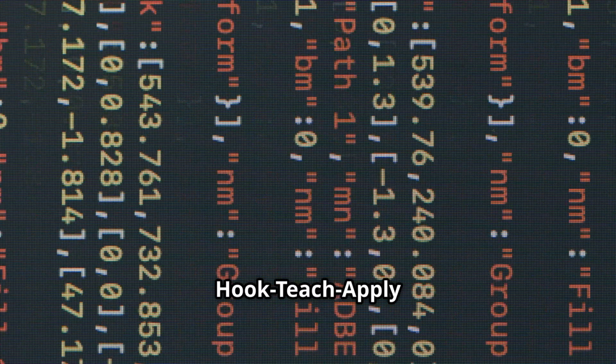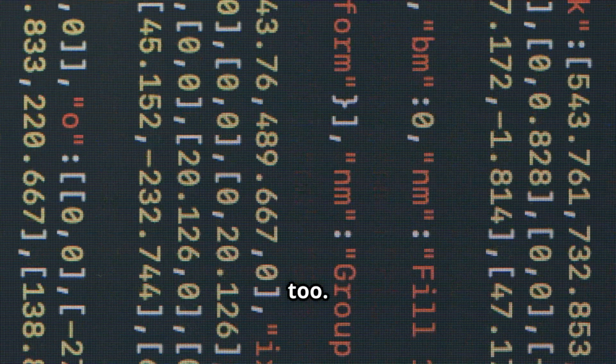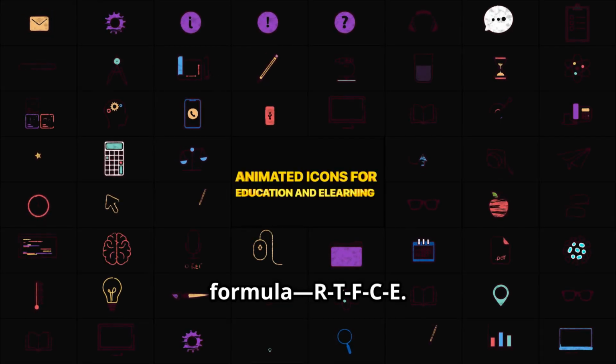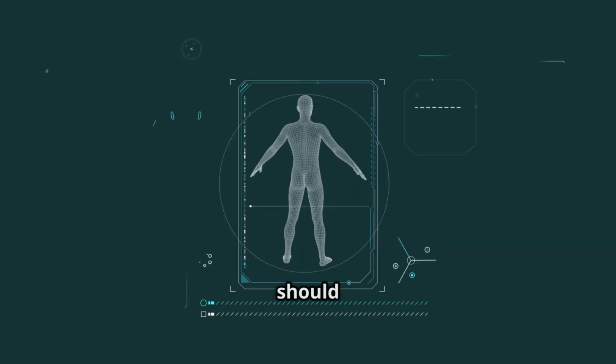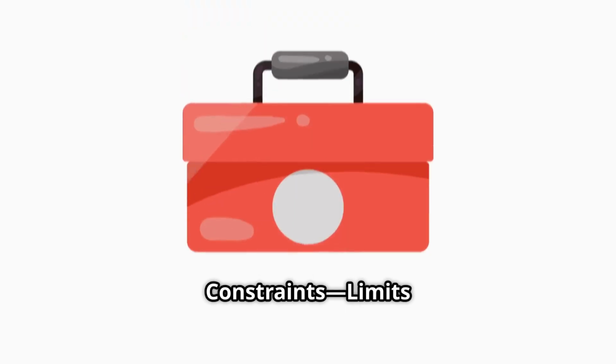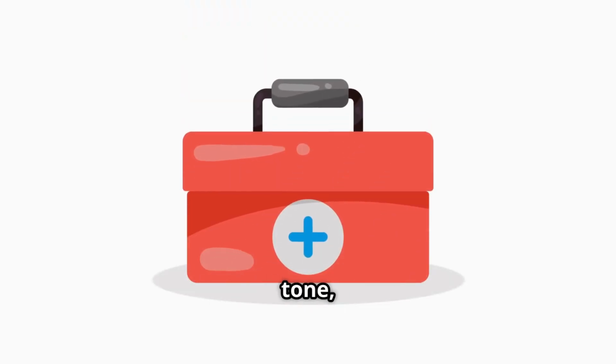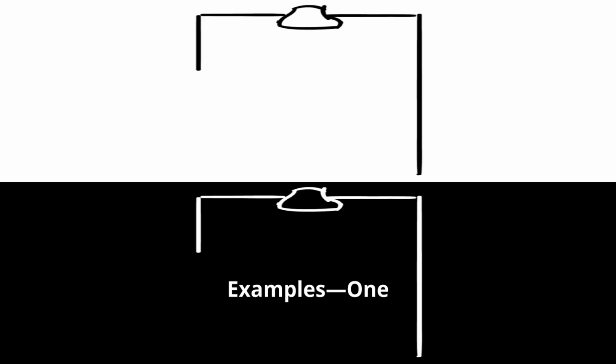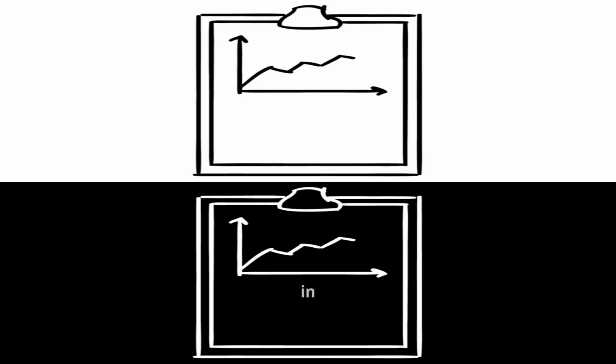I use a hook, teach, apply flow when I prompt too. Here's the formula, RTFCE: role, who should the AI be; task, what should it do; format, how should the output look; constraints, limits like length, tone, audience; examples, one tiny sample to lock in style.